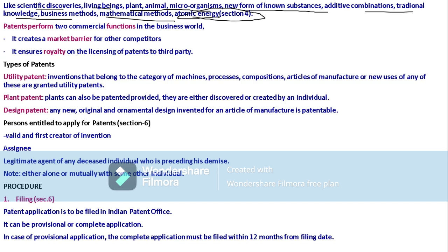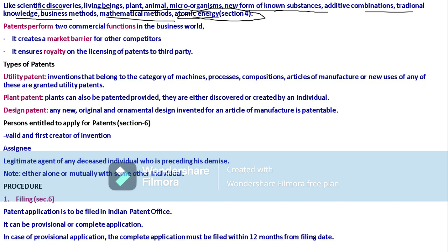Atomic energy relates only to section 4. All these are non-patentable; according to all these aspects, patents will not be issued by the government.